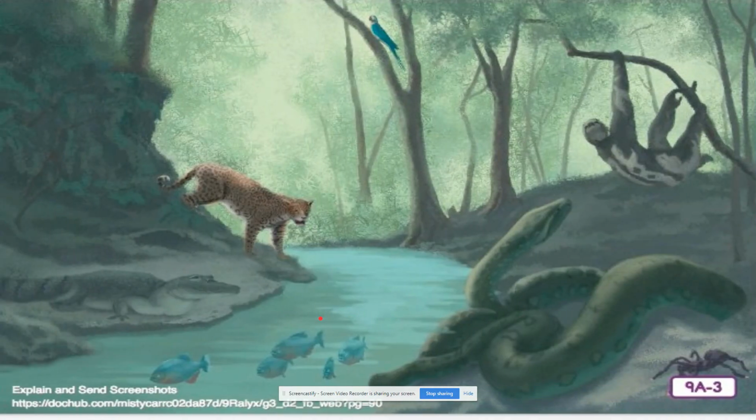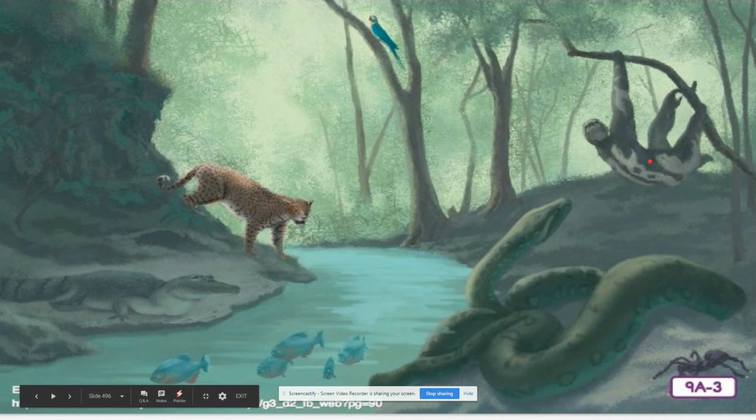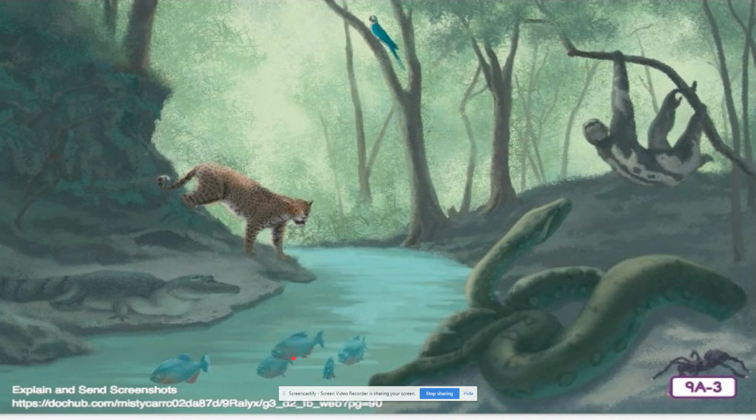Great job. Let's move on to the Amazon rainforest in South America. Native to the rainforest are the spotted jaguar, the green anaconda, the 3-toed sloth up here in the corner, the red-bellied piranha, and the blue and yellow macaw. You can see the macaw up at the top.